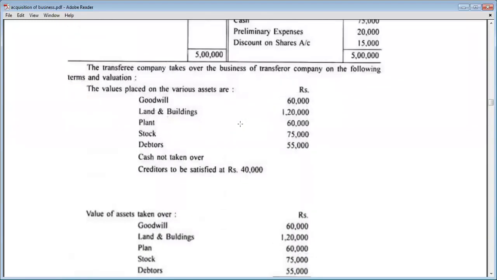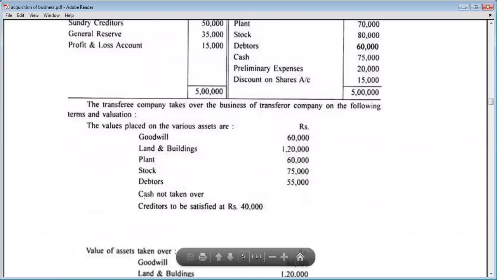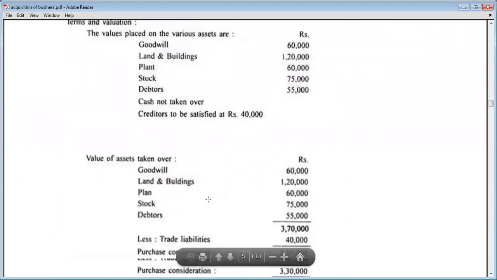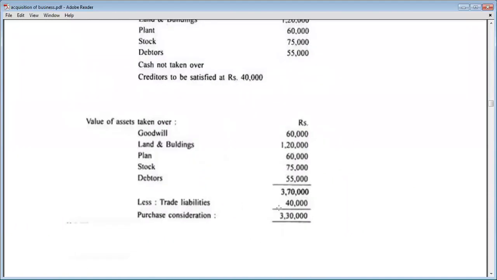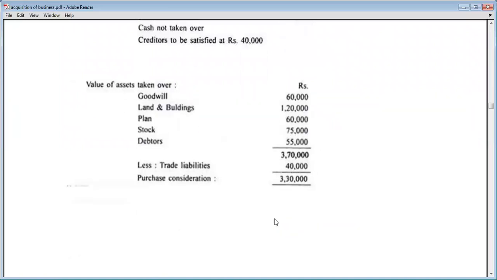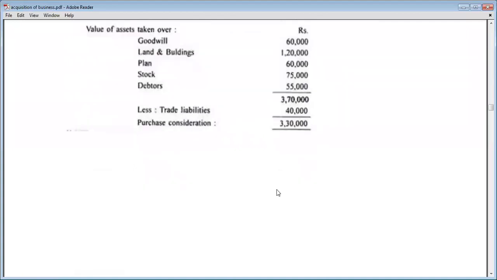Now in liabilities, the purchasing company has taken over only the creditors. So we deduct the creditors, 40,000 rupees. The resultant amount will be the purchase consideration, that is 3,30,000. Okay, so that's it about the net assets method.